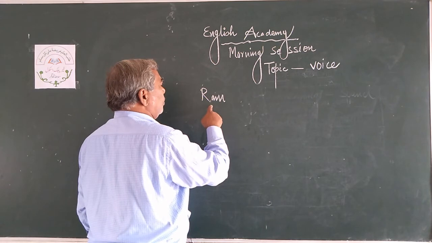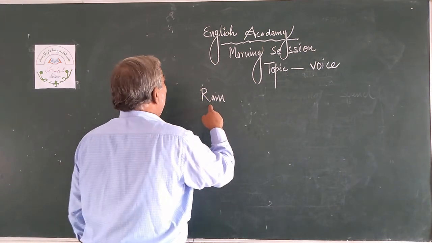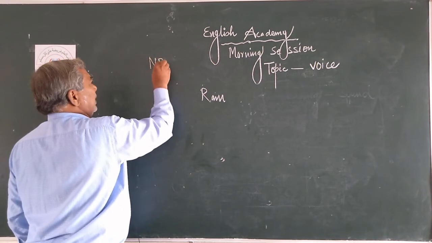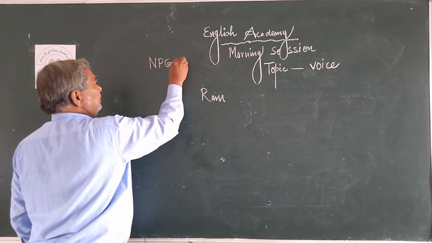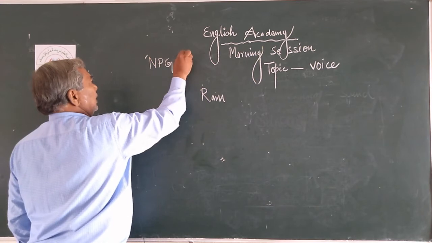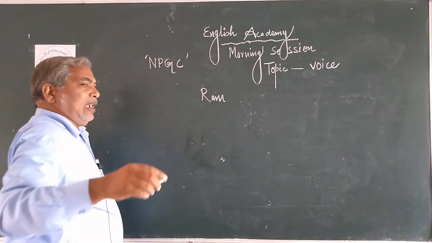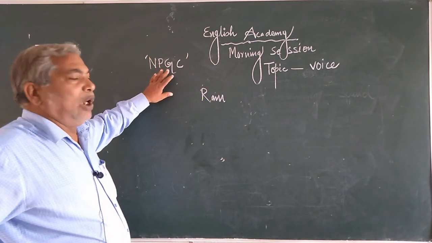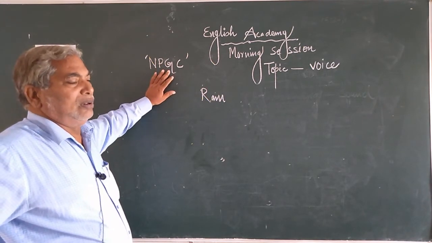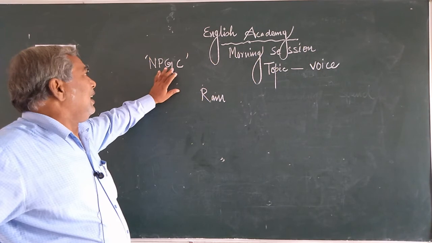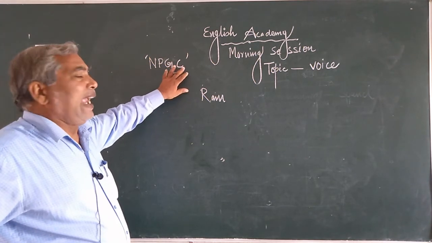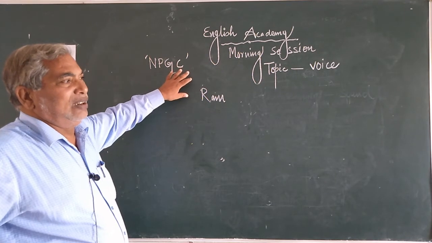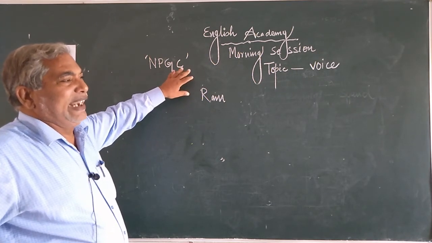In noun form and pronoun form, we always keep in mind NPGC, four letters. In the case of noun and pronoun, let us see what these letters stand for, what they signify, what they indicate.